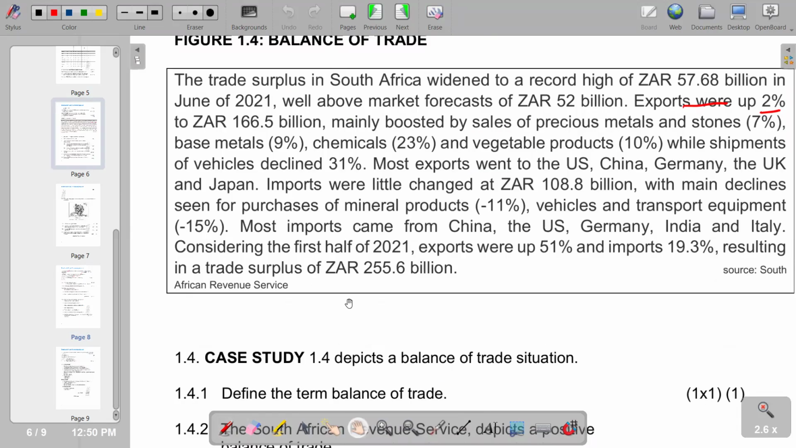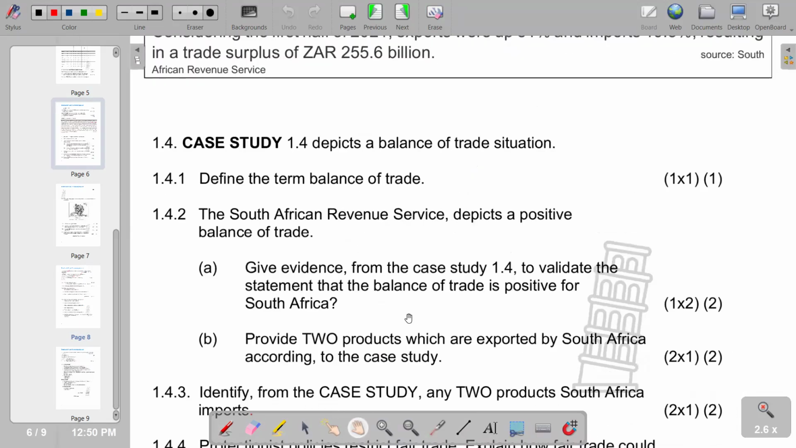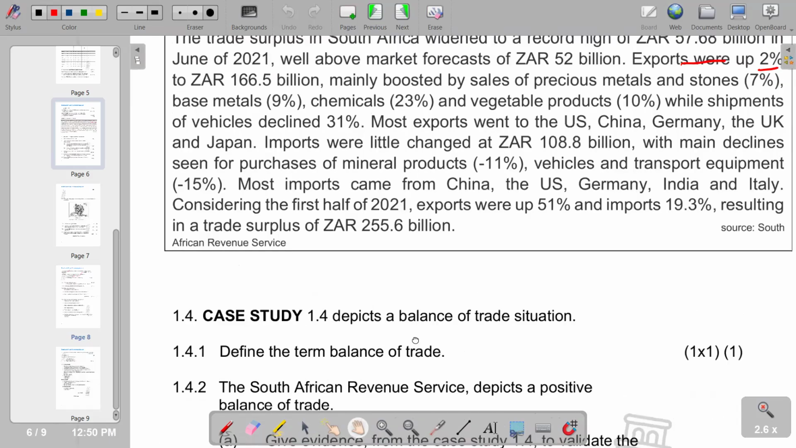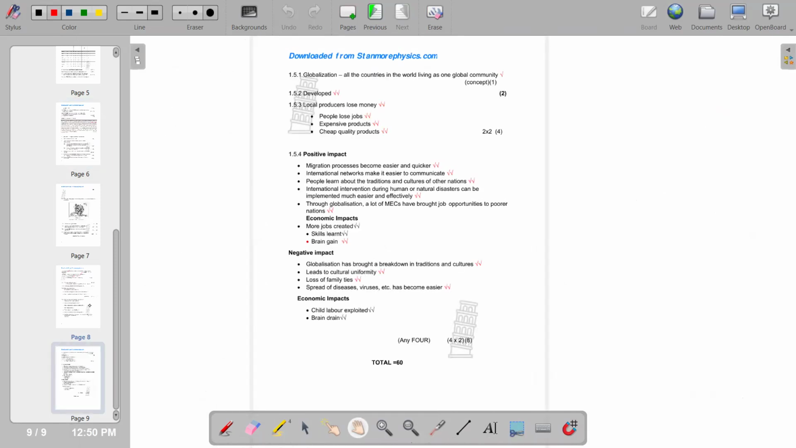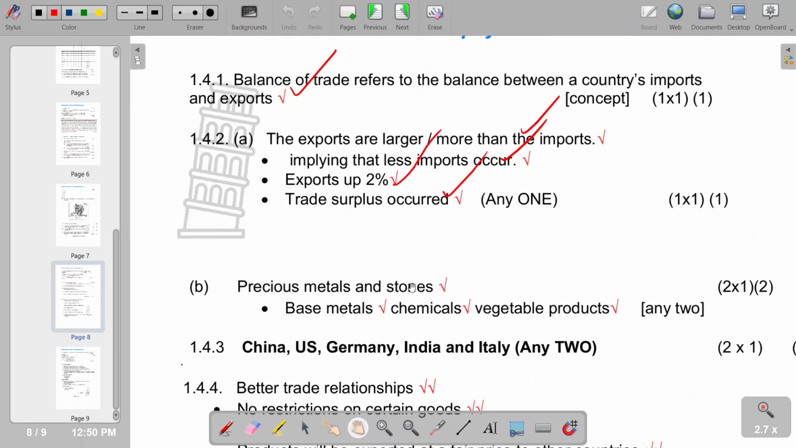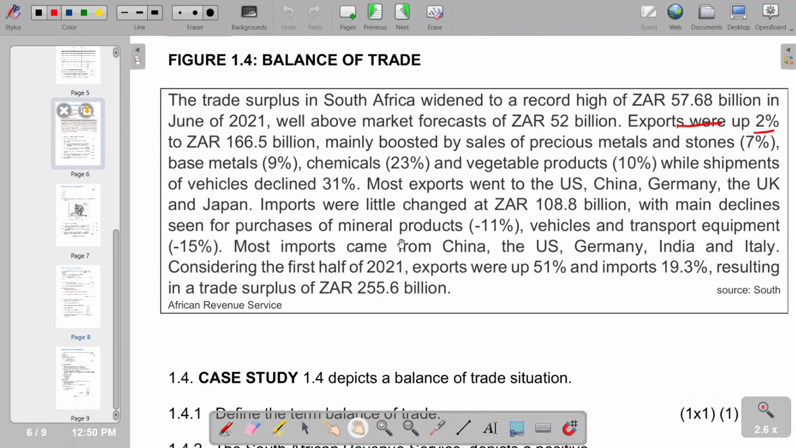And moving on to the next part, it says provide 2 products which are exported by South Africa according to the case study. So you have to go to the case study and identify the products. So in terms of the products, we have precious metals and stones, base metals, chemicals, vegetable products. So this is what we have according to the case study. So with that, we can move on to the next question, but we can get our answers from precious metals and stones, base metals. We move on to the next question.